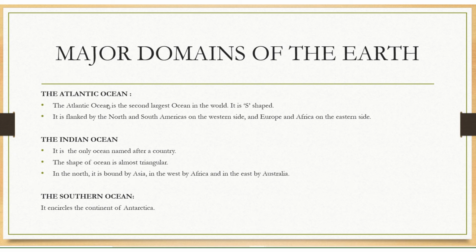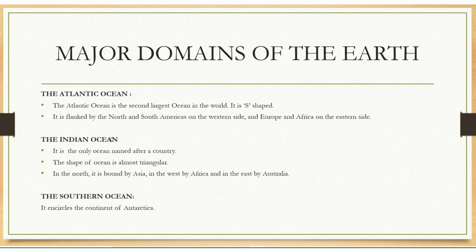The Atlantic Ocean is the second largest ocean in the world. It is S-shaped. It is flanked by North and South America on the west side and Europe and Africa on the eastern side.